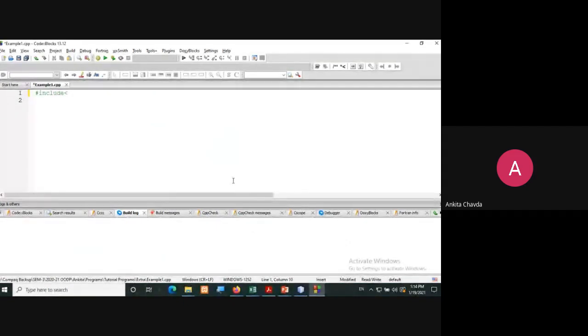This is very similar to, you can say, an API, or you can say the frameworks. Why? Because you just need to develop your program, which is the necessary one. Rest of all the things are already created for you and you can only use it, right? So here iostream, that is your library, what you used to include in C++, right?